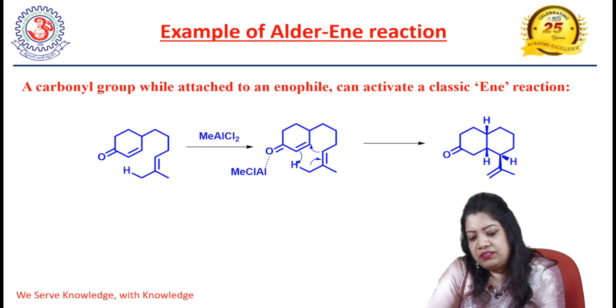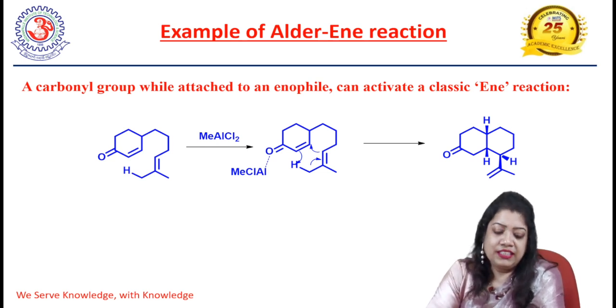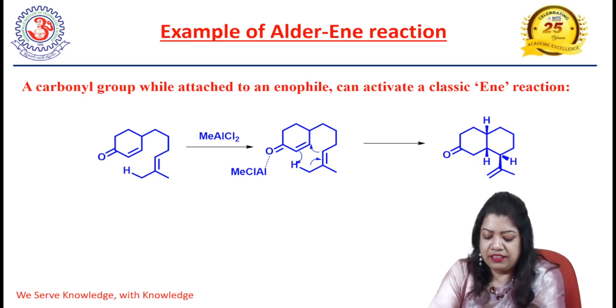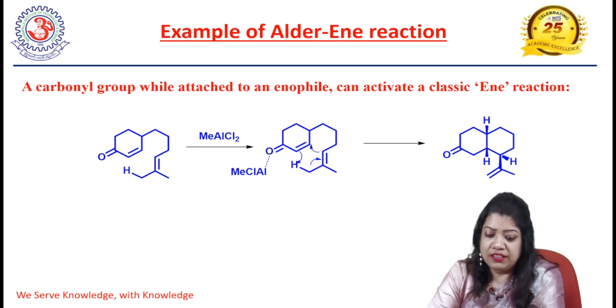When this reaction goes in an intramolecular fashion instead of intermolecular, at that time we get cyclic products. So it is not that in ene reactions we never get cyclic products. We will get a cyclic product only when the reaction goes through intramolecularly.